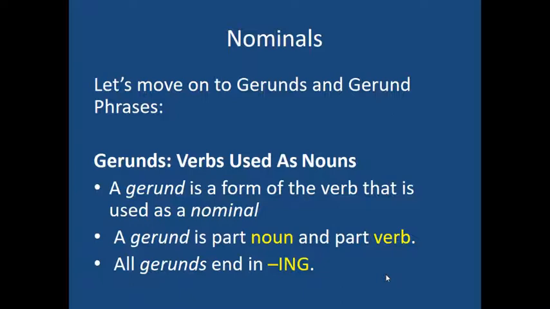Okay, so as we look here, our notes tell us that a gerund is a verb that's actually being used as a noun. We call this a verbal, V-E-R-B-A-L, and there are three verbals in the English language. And verbal basically means it's a verb doing the job of a different part of speech. So in this case, the verb is doing the job of a noun. So a gerund is a form of a verb that's used as a noun. So we call it a verbal, and it's also referred to as a nominal because it's doing a noun job. And a gerund is both part noun and also part verb.